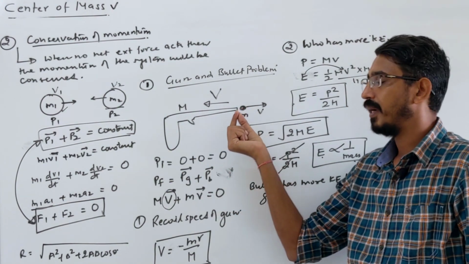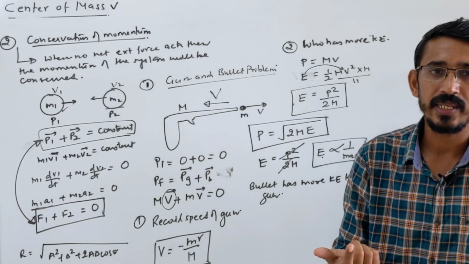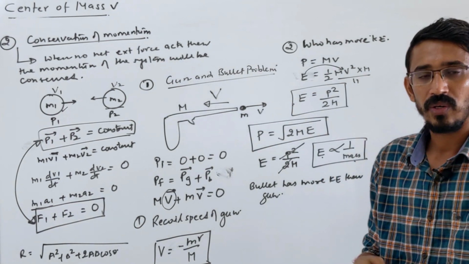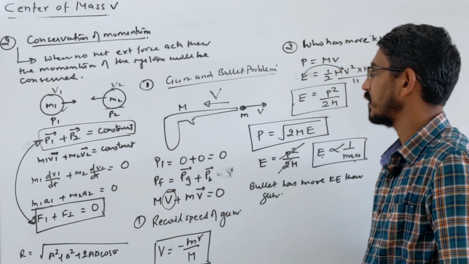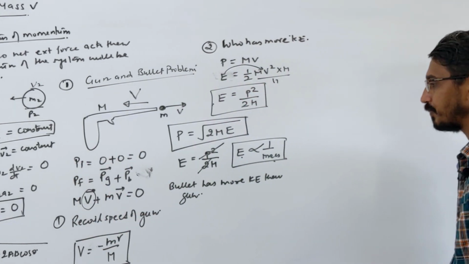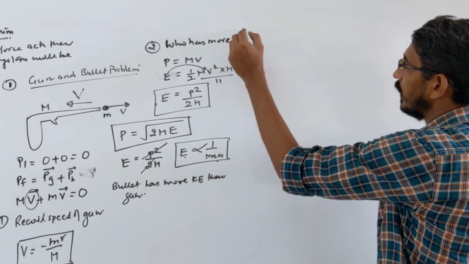Now you fire, and you are firing because of internal energy or internal chemical energy, right? Or forces, right? So no external force is acting. So momentum of the system is conserved. Okay? Yes. Okay. So this is your gun and bullet problem.